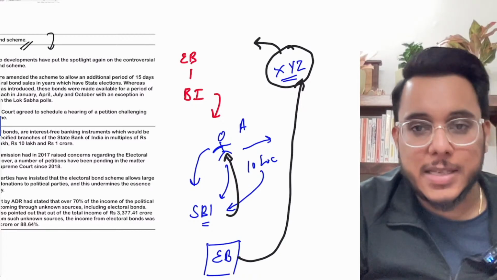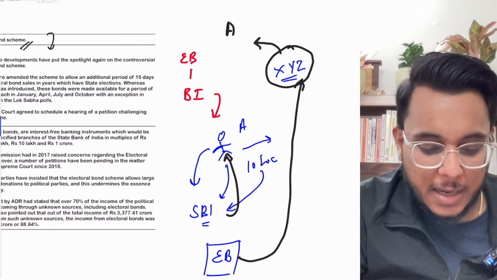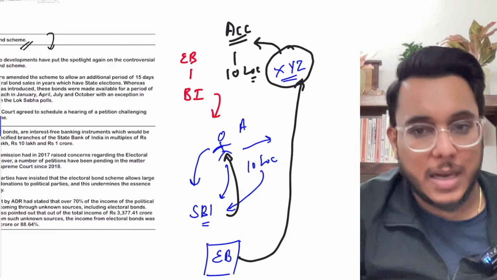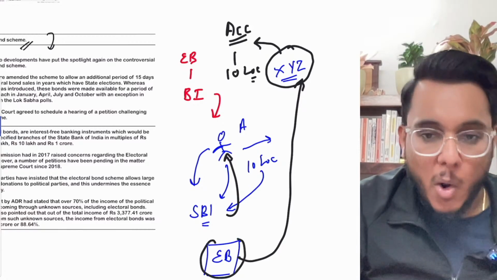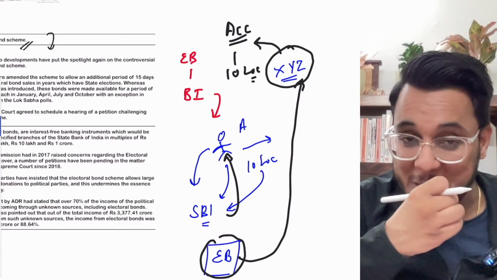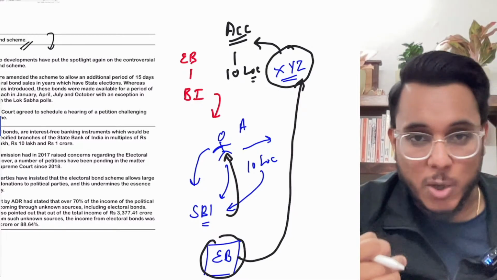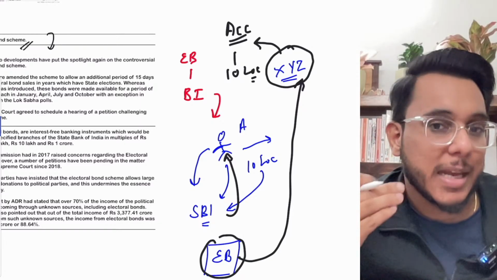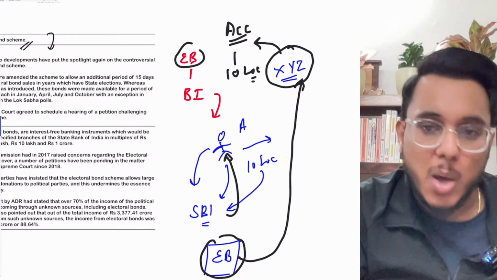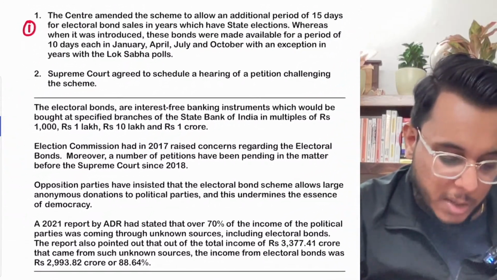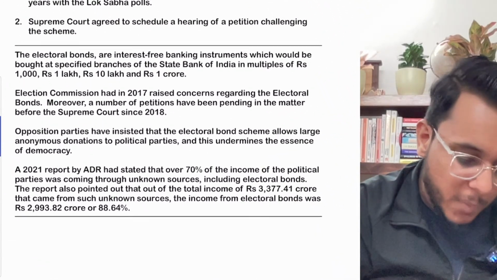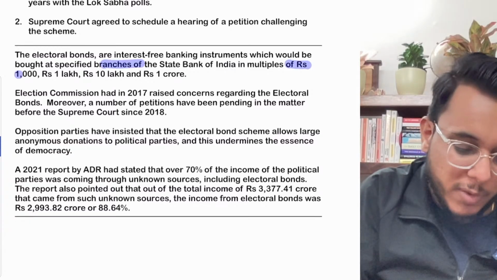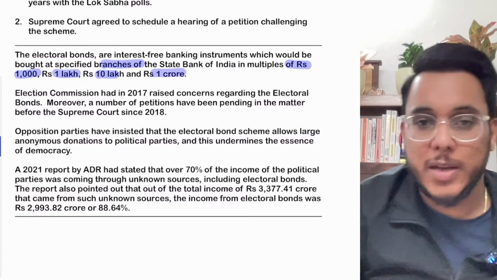It will deposit this electoral bond in their bank account, and they will get 10 lakh rupees credited in their bank account. So this electoral bond is a banking document which is used to provide funding to the political parties. This is the electoral bond. Electoral bonds can be bought at specified branches of the State Bank of India in multiples of 1,000, 10,000, 1 lakh, 10 lakh and 1 crore rupees.